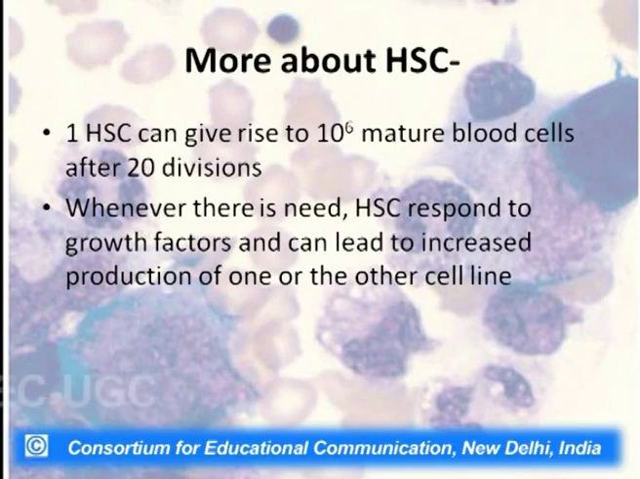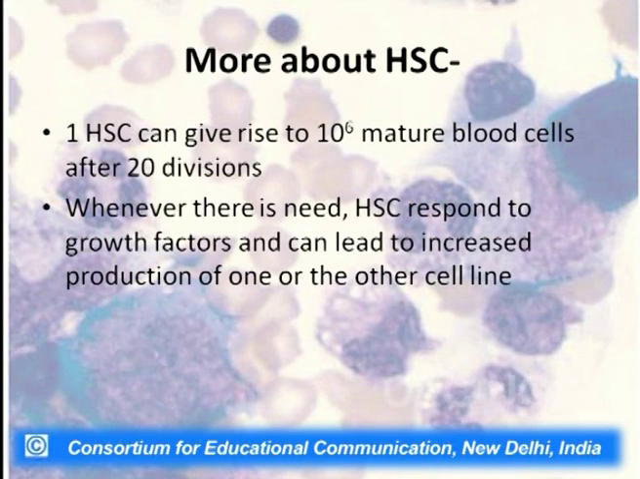Now, the beauty of this is that these stromal cells not only support the growth of HSCs, but also influence the differentiation of HSCs, as they produce a hematopoietic inducing microenvironment which consists of a cellular matrix and certain growth factors which are important for differentiation of these HSCs. Now, what are these HSCs? As I just told you, one HSC can give rise to 10 raised to the power of 6 mature blood cells after 20 divisions. Whenever there is a need, HSCs respond to the growth factors.